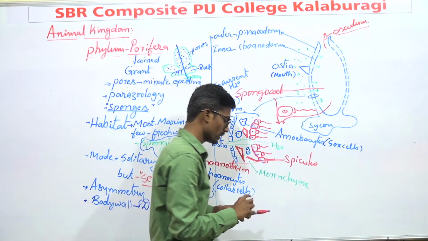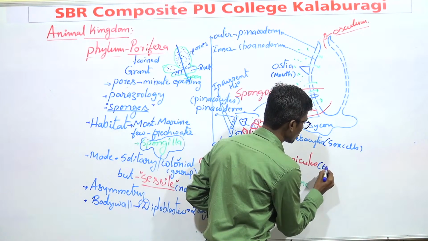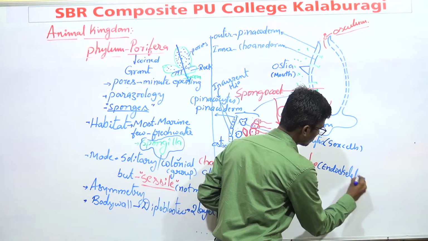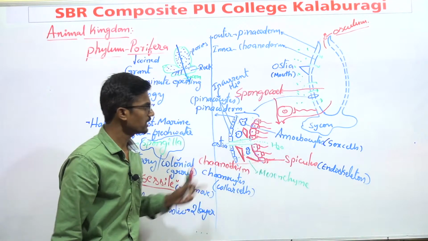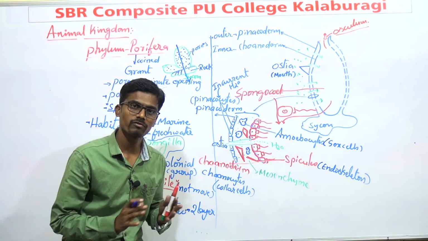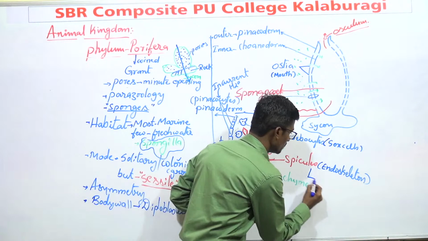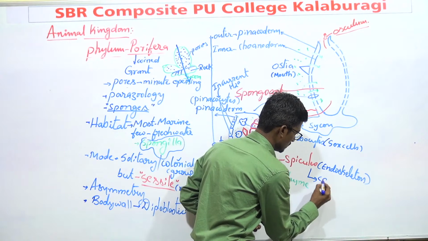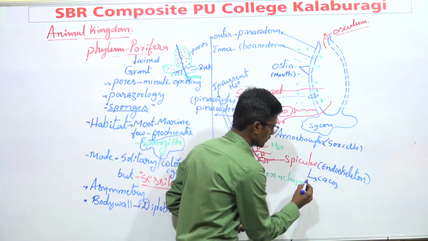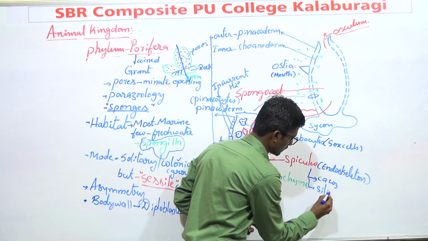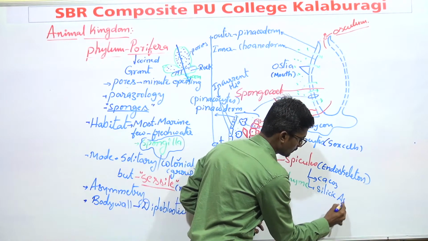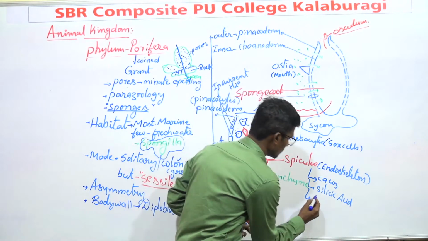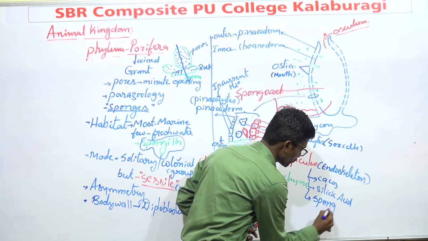Such spicules act as an endoskeleton. This is also a very important concept. These spicules act as what? Endoskeleton. And generally, these spicules are made up of different kinds of substances. Sometimes these spicules are made up of calcium carbonate. Sometimes they are made up of silicic acid, and also some other protein, that is spongin